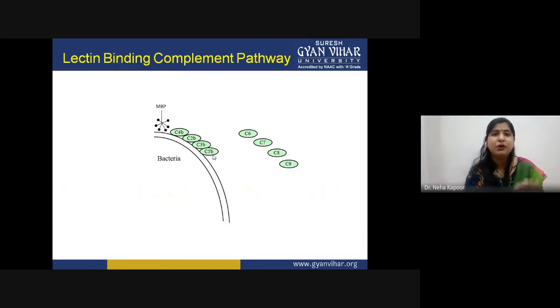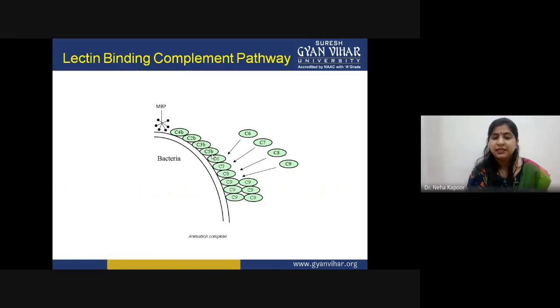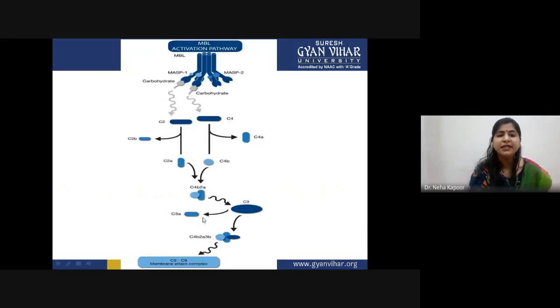This last step of biological function is the same in all three pathways. That means the C6, C7, C8, C9 proteins do the same function in all three pathways. The C9 protein is amplified, and this is the complete step.